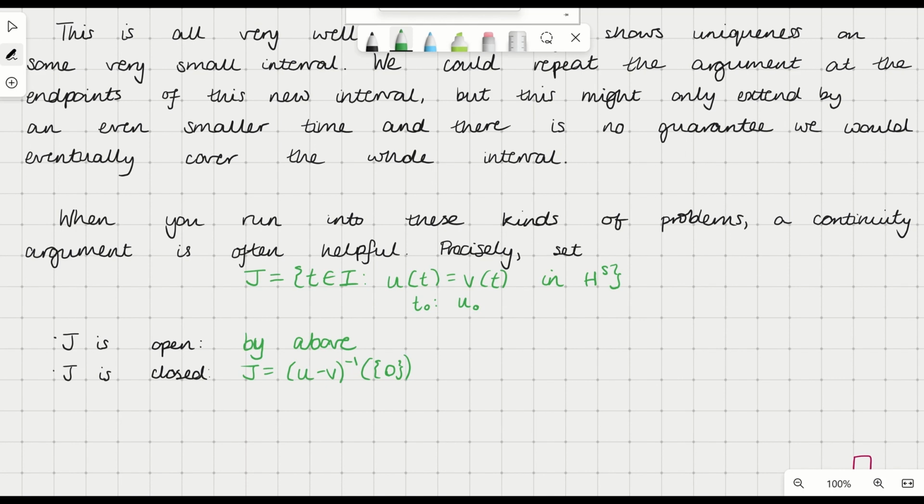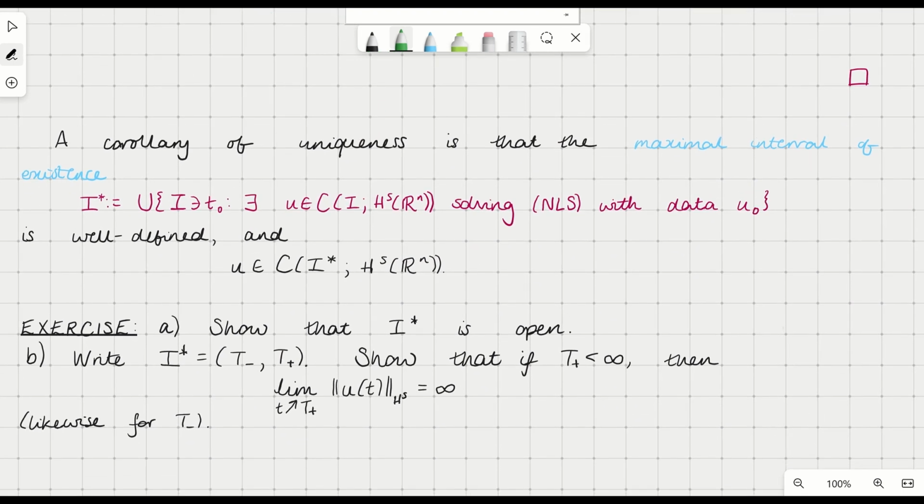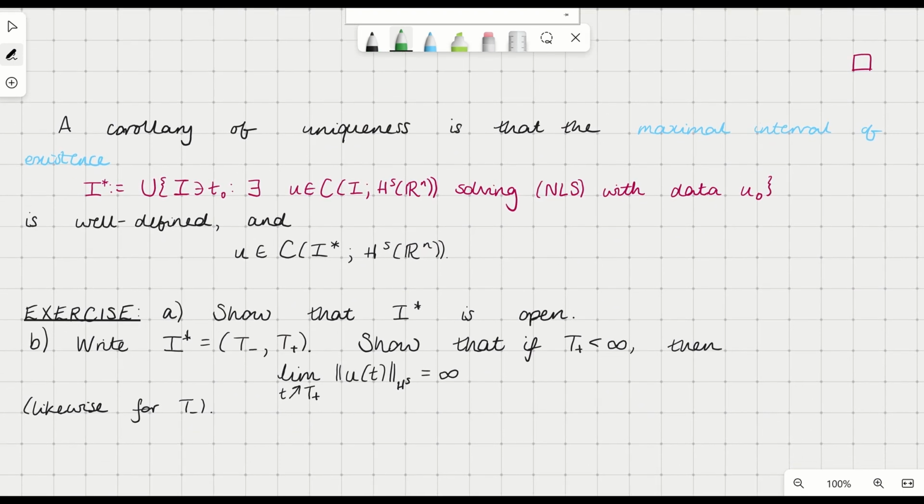Just to finish this video off, I'm going to mention this corollary of uniqueness, which is that the maximal interval of existence, I star, is well defined. So what is this? If you forget this definition for now, I star is the maximal interval on which a solution exists. So we constructed U on this small interval containing the initial time t0 where we could do Picard iteration, but really it should be able to extend much further. And indeed, we can do this.